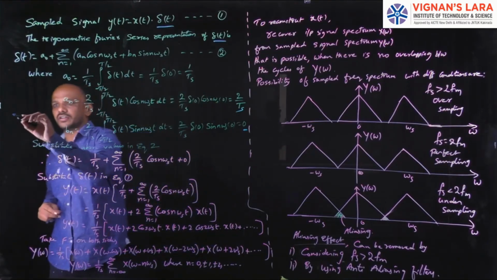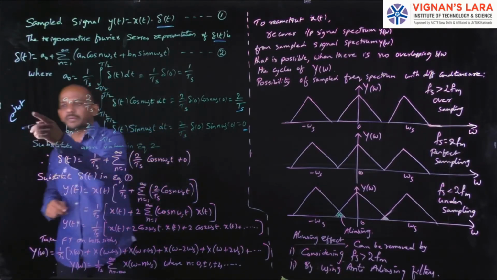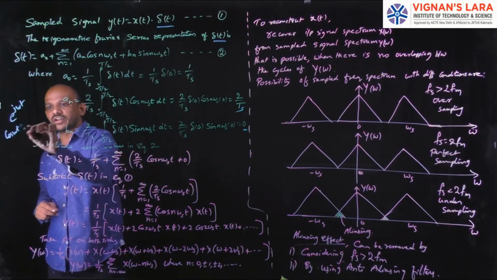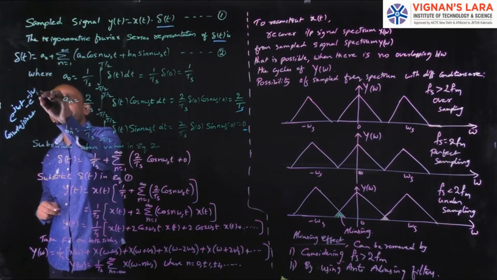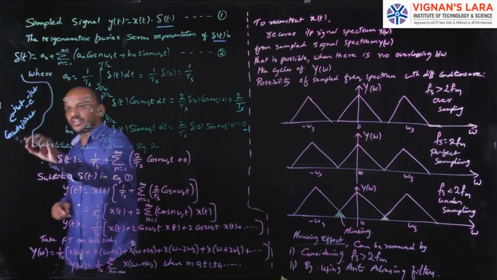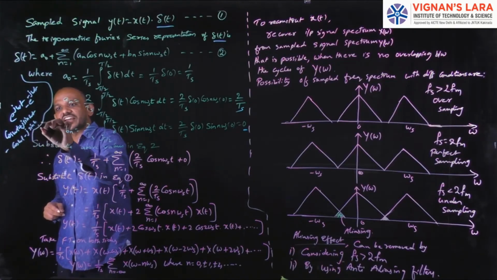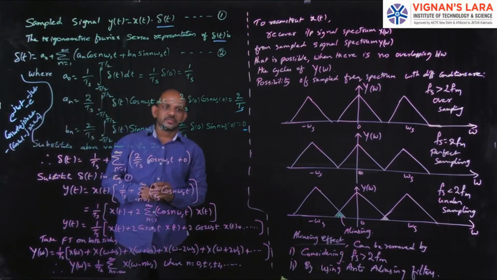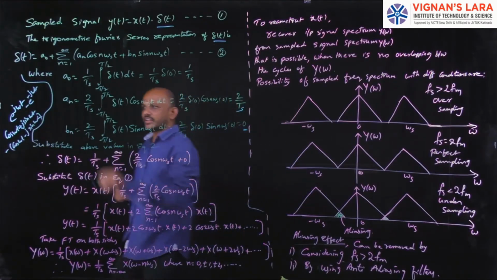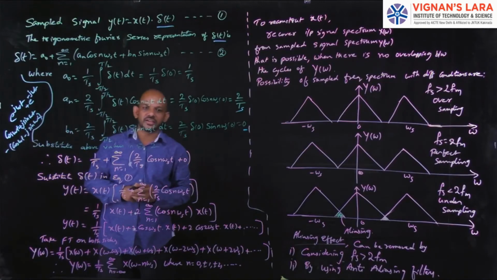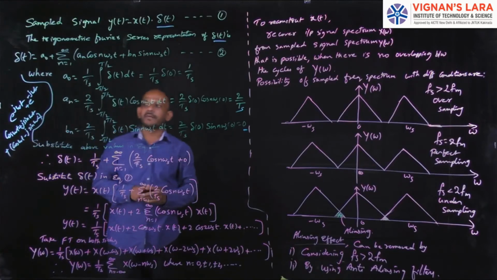You all know the value of e power j omega t, which is cos omega t plus j sin omega t, and e power minus j omega t, which is cos omega t minus j sin omega t.